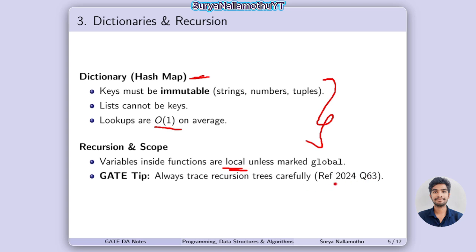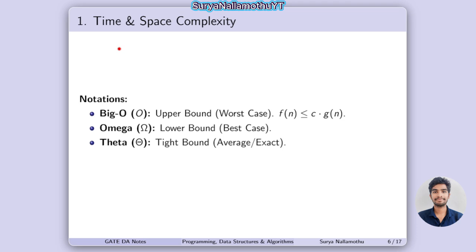It means in the GATE 2024 exam, question 63, they asked about the recursion tree. Be careful, the tracing is available for the recursion tree. It is very important. He is saying the time and space complexity.